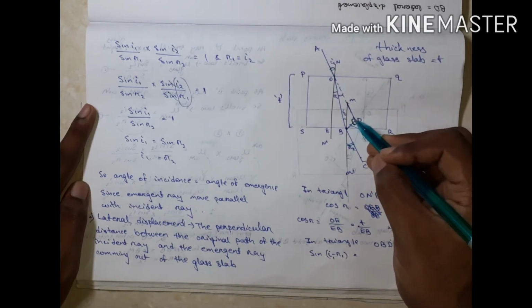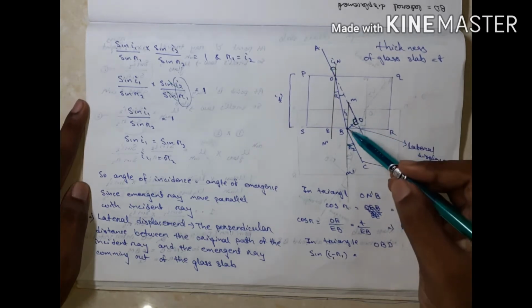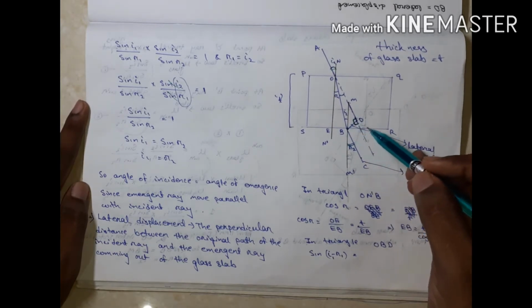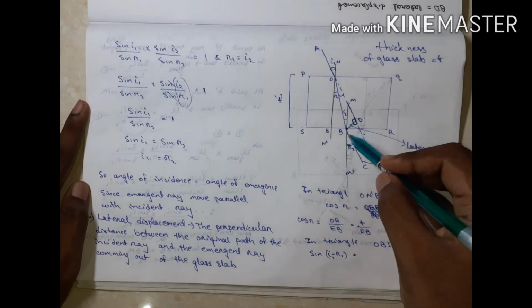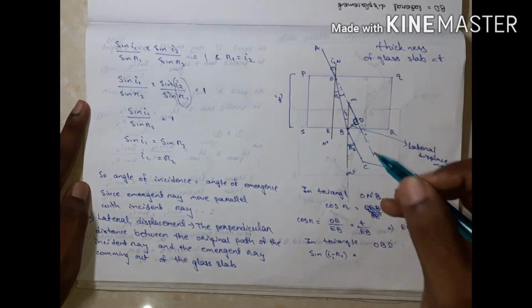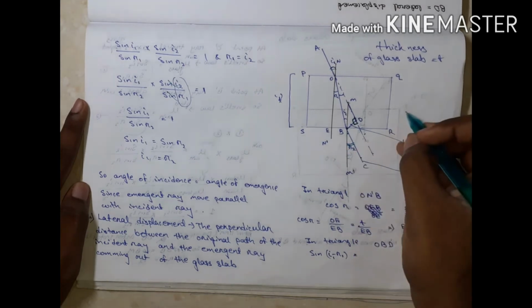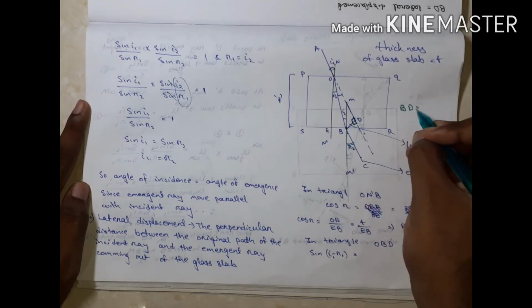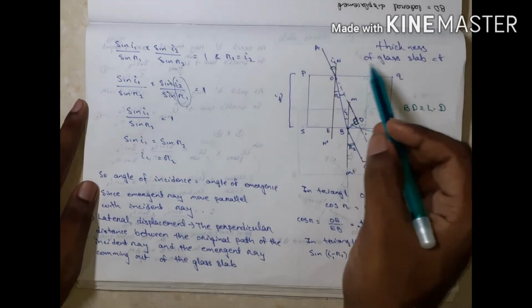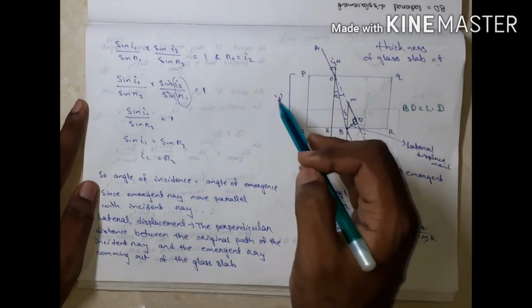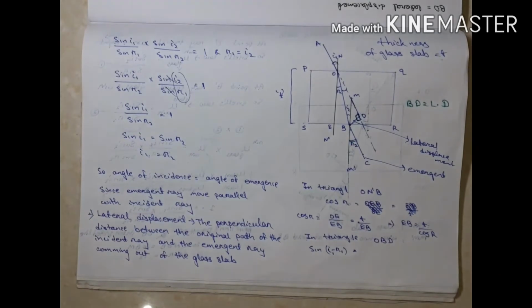The perpendicular distance between original path of incident ray and emergent ray is called the lateral displacement. Then BD is the lateral displacement. Then if the thickness of glass slab is T. Okay. Listen.